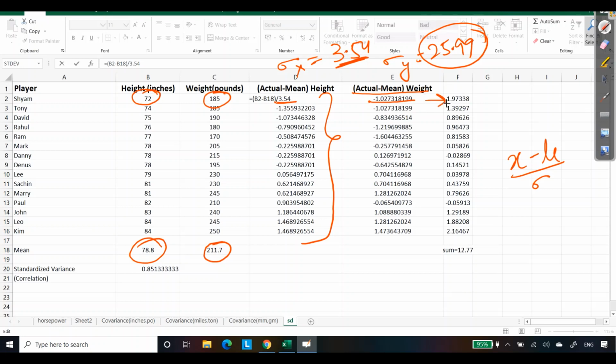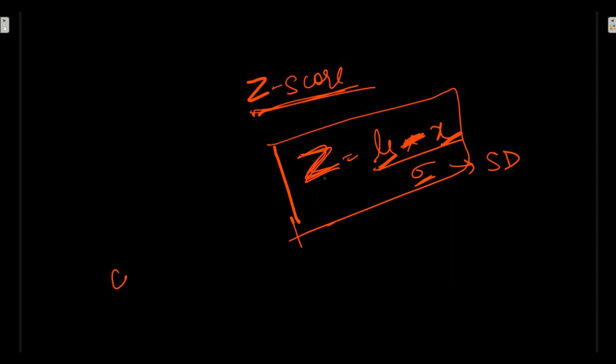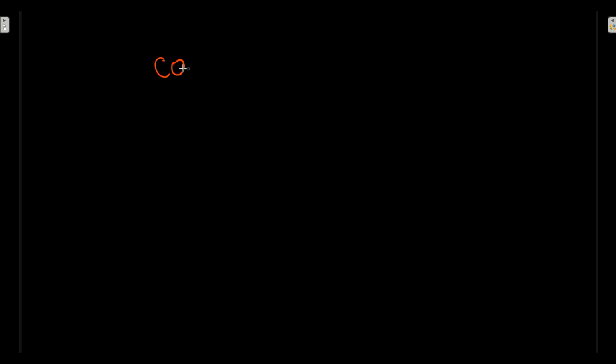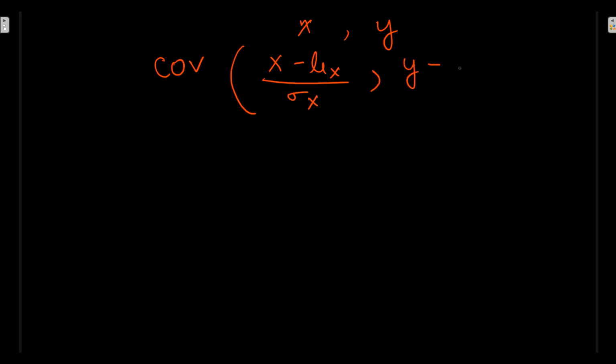After that we multiplied the standardized x and y values. Let's understand why we did all this. Till now we knew z is equal to x minus mu upon sigma. So for covariance, as it is between x and y, for x we have x minus mu x upon sigma x, and for y we have y minus mu y upon sigma y. Now if I combine them, we get the covariance of x and y.